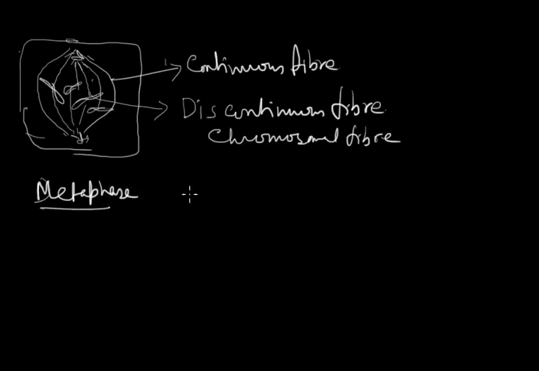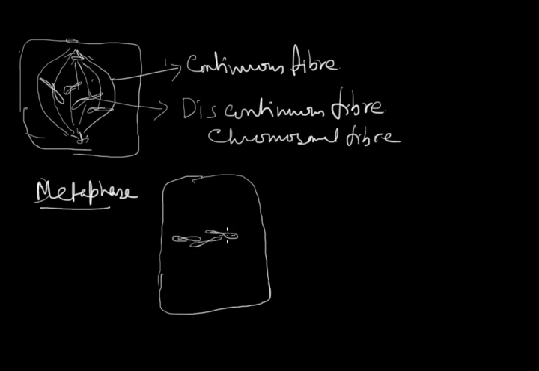What are actually the main features of metaphase stage? Chromosomes are arranged at the equatorial plane. This is the equatorial plane. This is the main feature of metaphase stage.